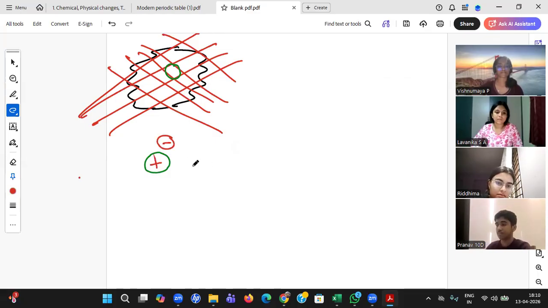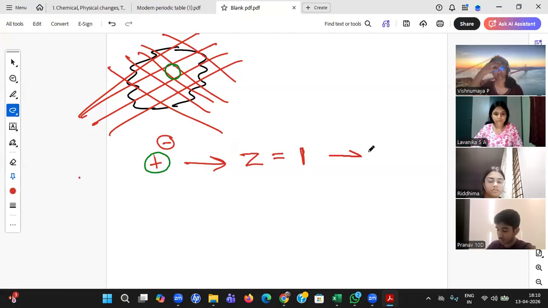Okay, so they did not understand anything. They felt that the smallest thing in that gas is having one positive charge. They gave it as atomic number 1, and finally they gave the name as hydrogen.